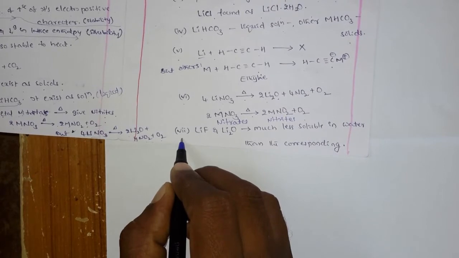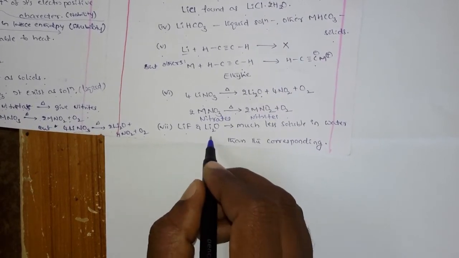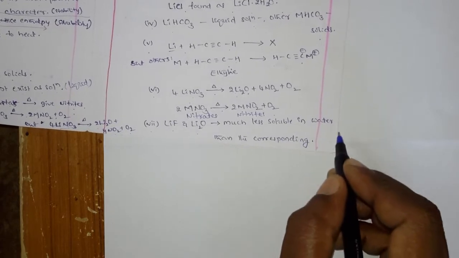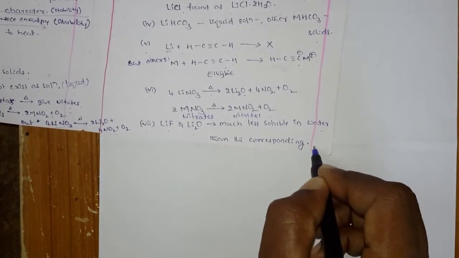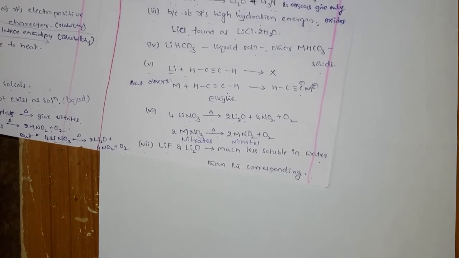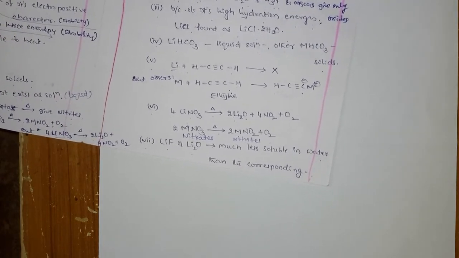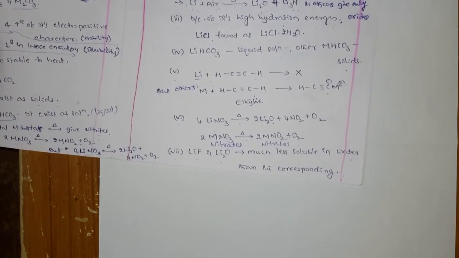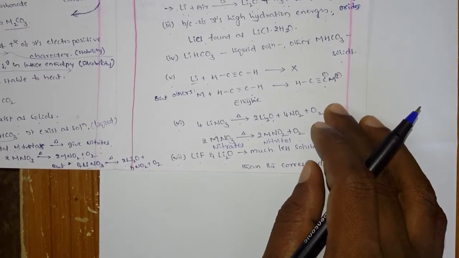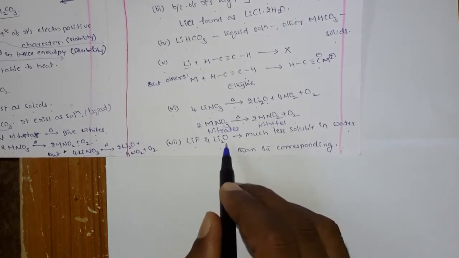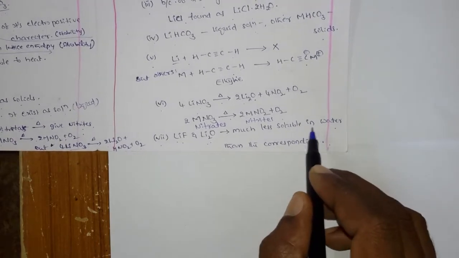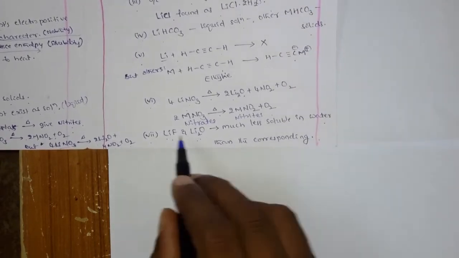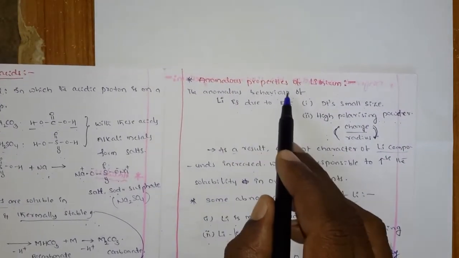And another point, generally lithium fluoride and lithium monoxide are much less soluble in water than the corresponding compounds of the first group. Sodium oxide, sodium peroxide, potassium superoxide are more soluble in water because those are ionic compounds. But lithium fluoride and lithium monoxide have very low solubility in water because these are covalent compounds. So this is all about the anomalous properties of lithium.